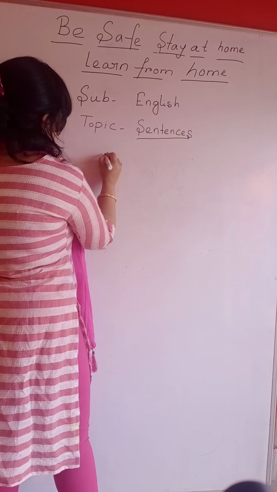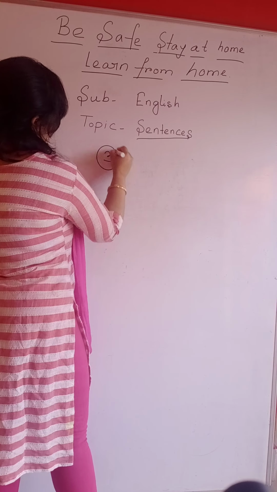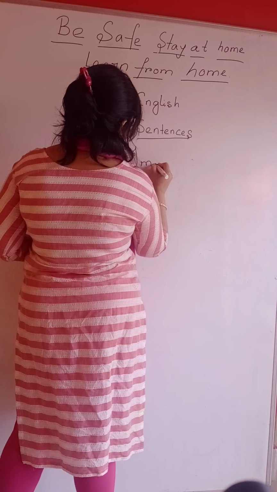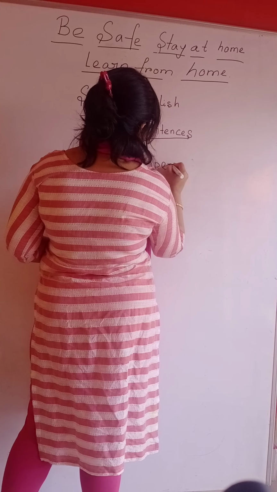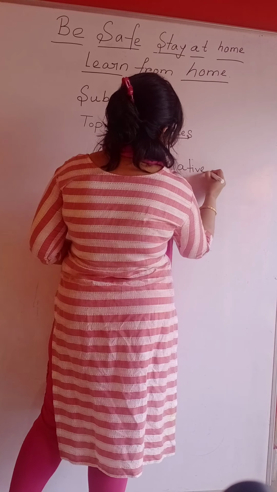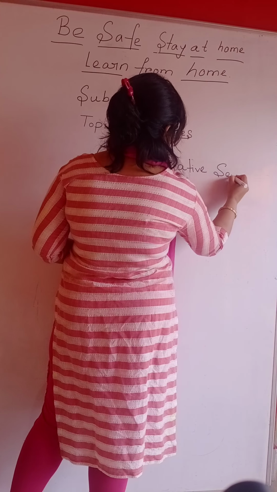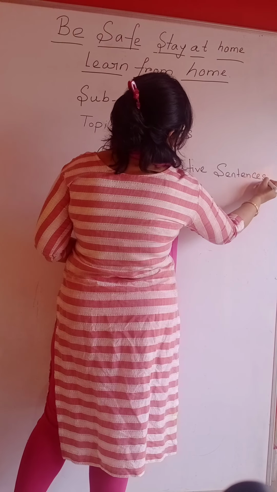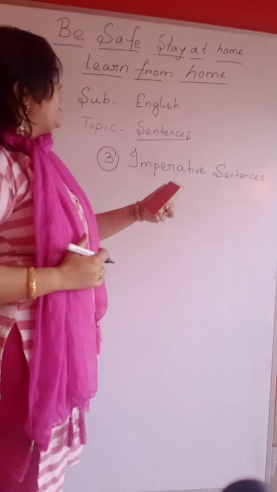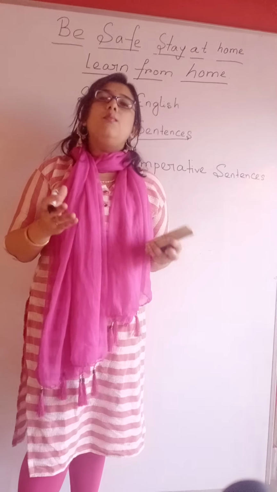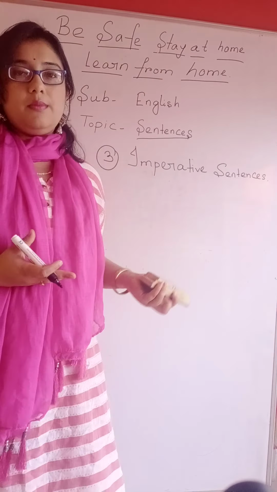Okay. So the next type is imperative sentences. While writing, imperative sentences are more or less like writing a statement only.